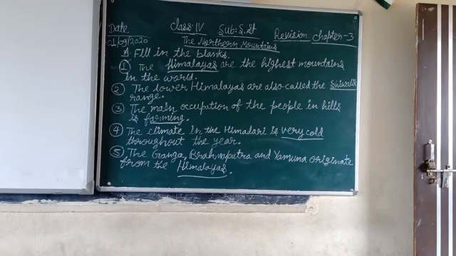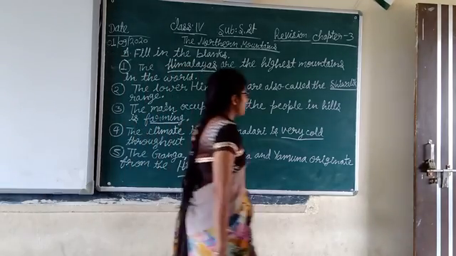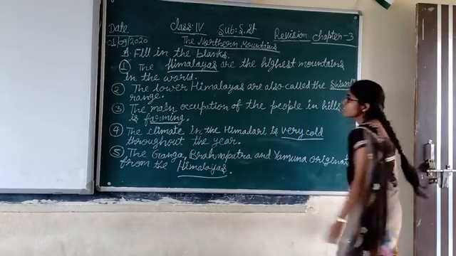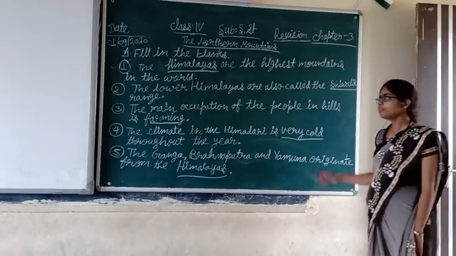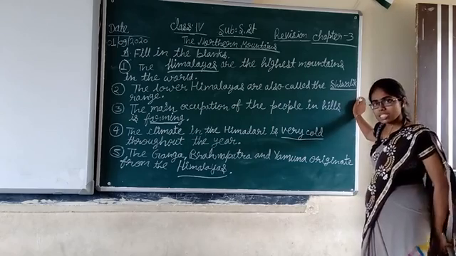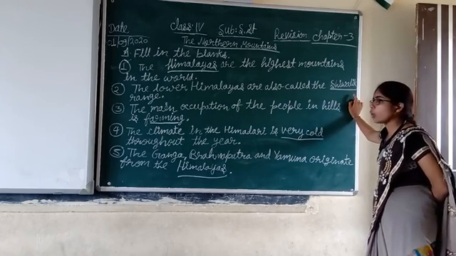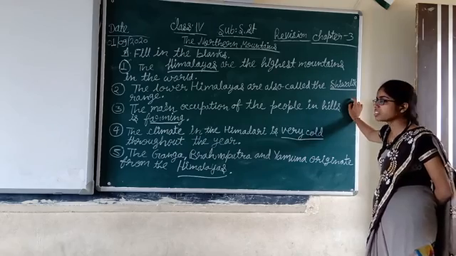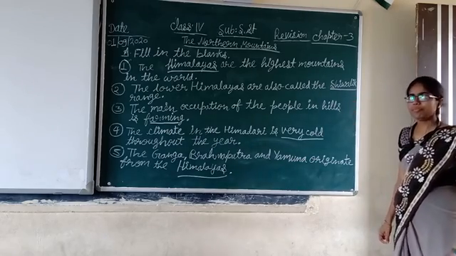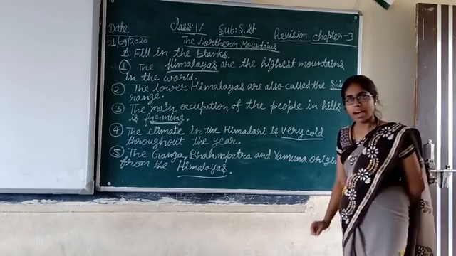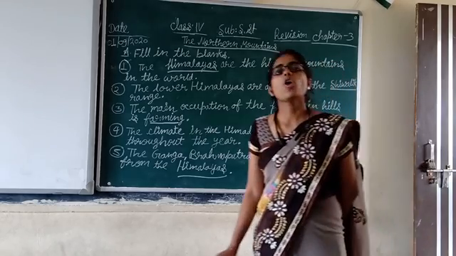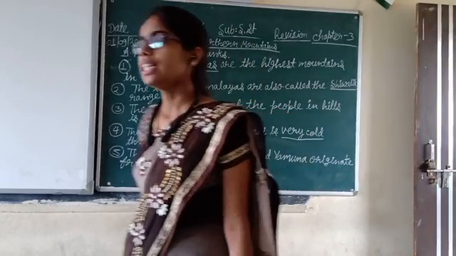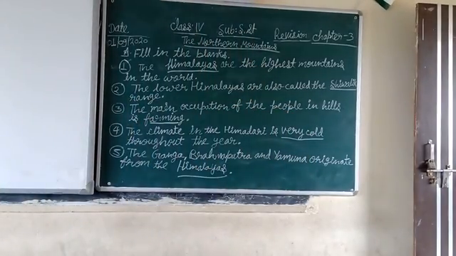First time, the lower Himalayas are also called the Shivalik range. For the second time, the lower Himalayas are also called the Shivalik range.